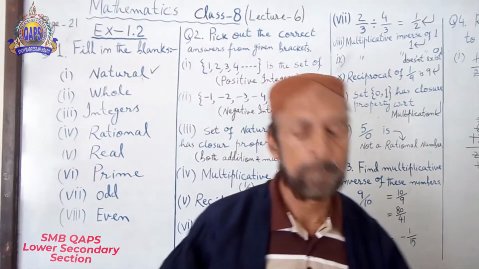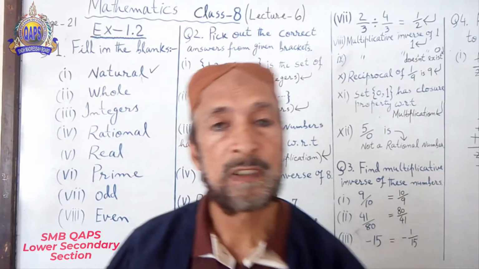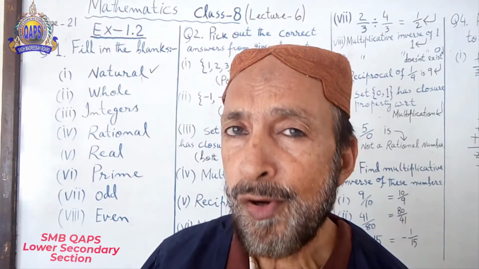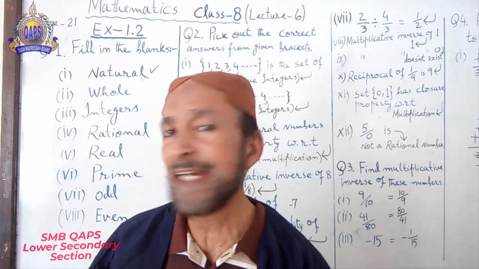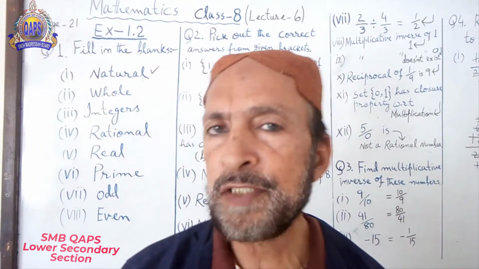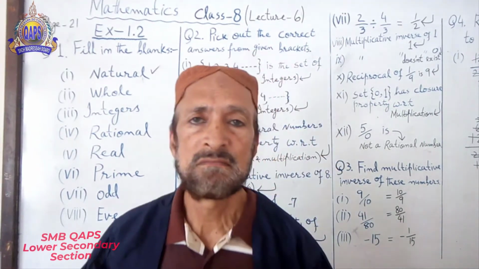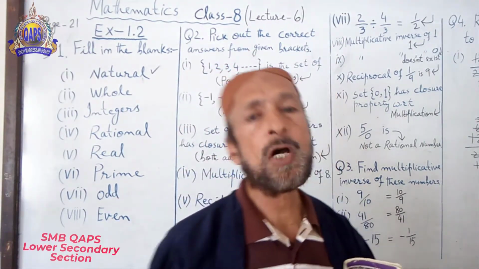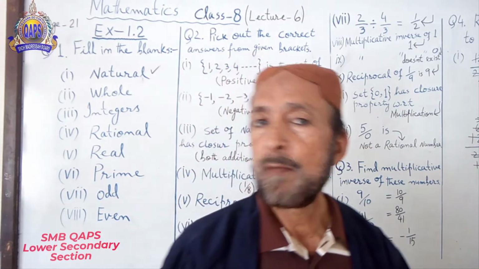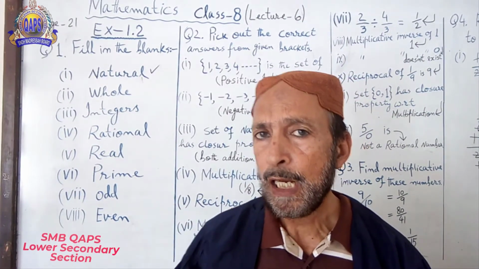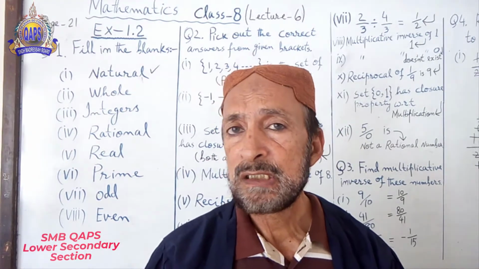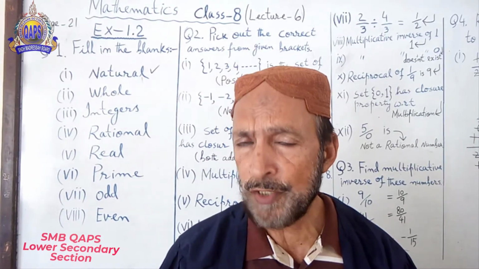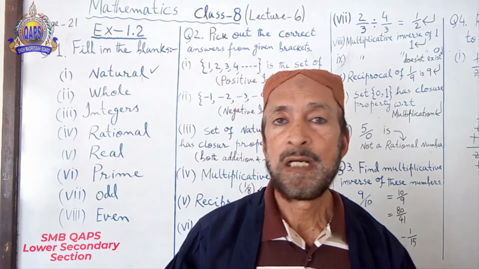Number 2, 0, 1, 2, 3, 4, 5 and so on. What is the difference? The difference is only that before, I told you the set of numbers starting from 1.